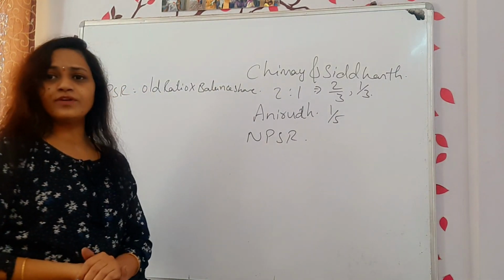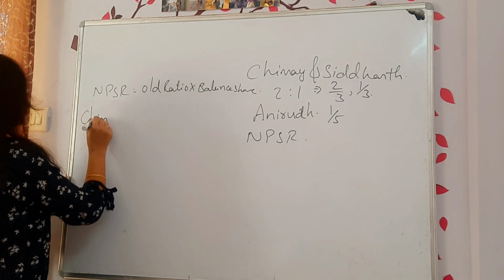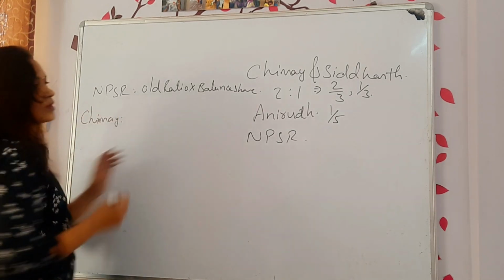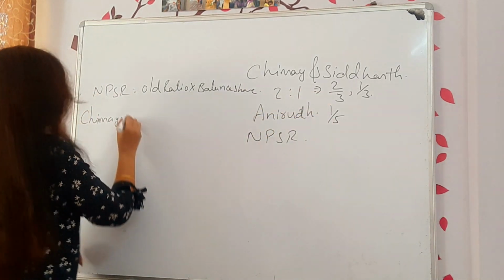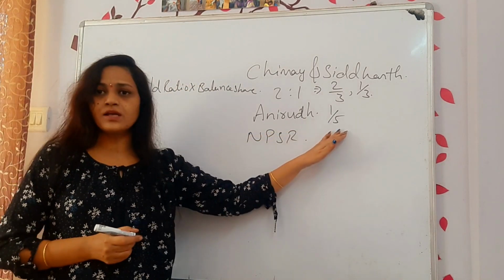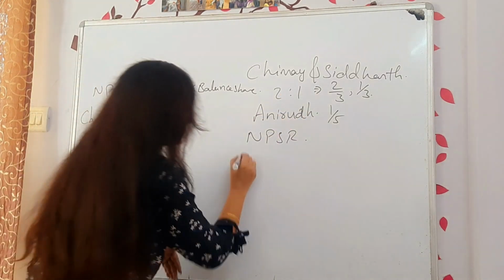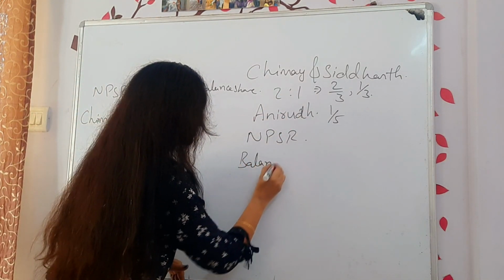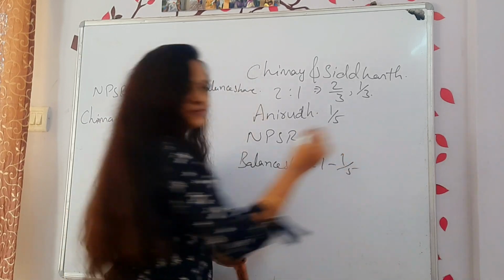Now let us see how we will get it. What is the old ratio of Chinmay? His old ratio was 2/3. His share is 2/3. Now what is the balance share? Out of 1, we are giving 1/5 to Anirudh. So the balance share will be 1 minus 1/5.